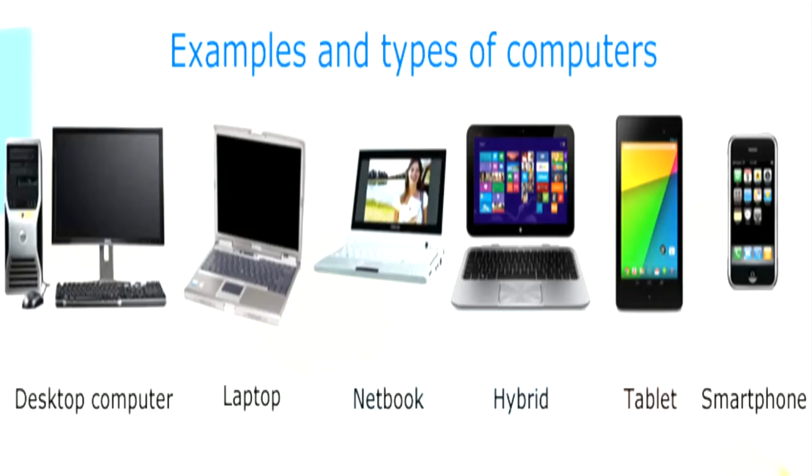Then came the laptop. Now, as it suggests, you can place it on your lap. You can place it on top of your lap and you can use it. So, that is a laptop. Okay, and one thing which is different as far as the desktop and the laptop is concerned is just like the landline phone and the mobile phone. The landline phone you cannot carry to places, but the mobile phone you can take from one place to another. In the same way, the desktop computer could not be carried around, but the laptop, yes, you could carry it from one place to another.